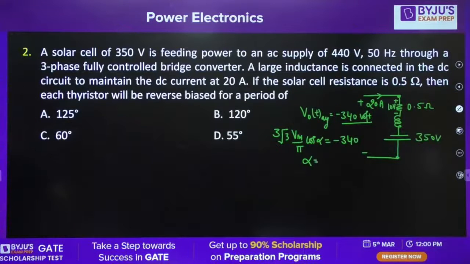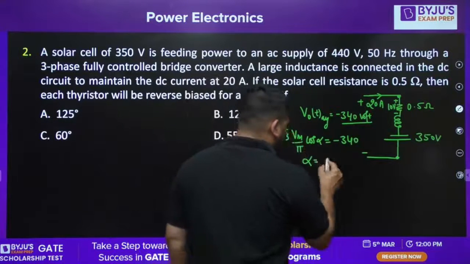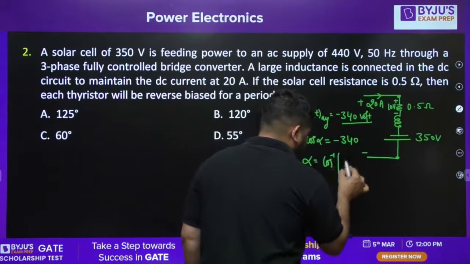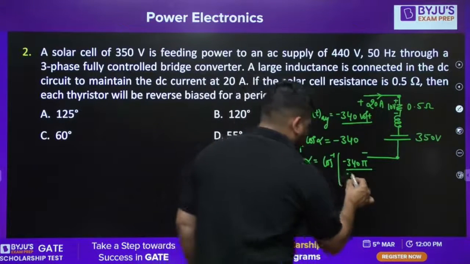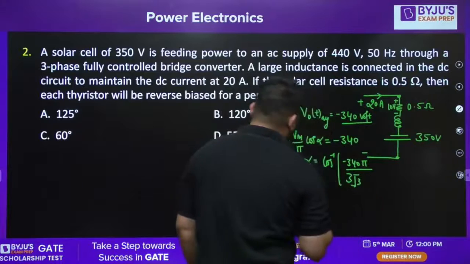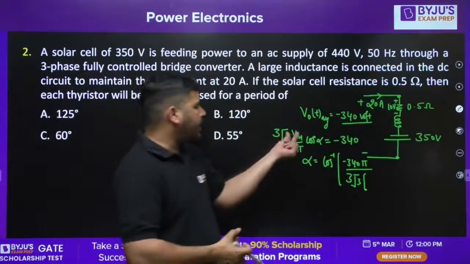Alpha will be equal to cos inverse of minus 340 pi divided by 3 root 3 into Vm. What is Vm? Vm is the maximum value of the phase voltage.